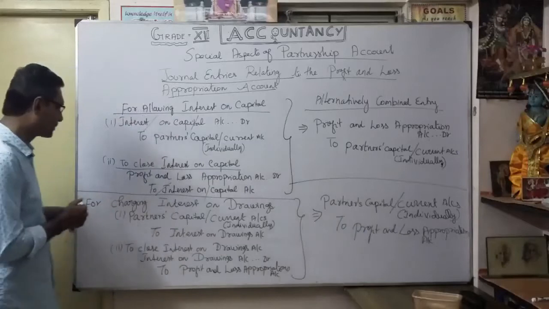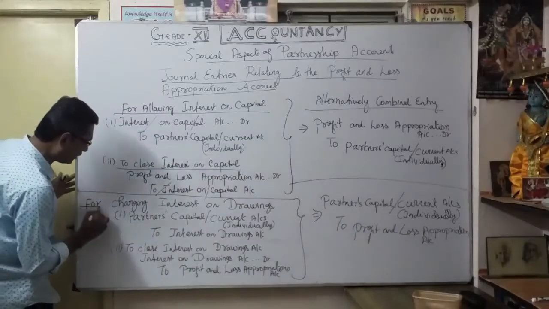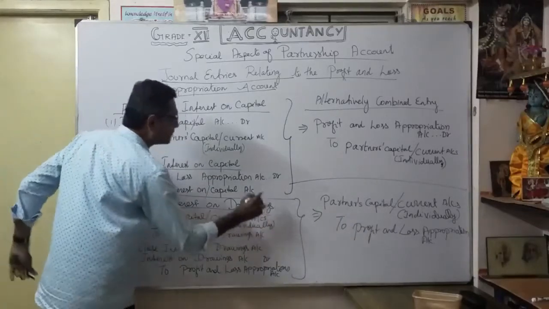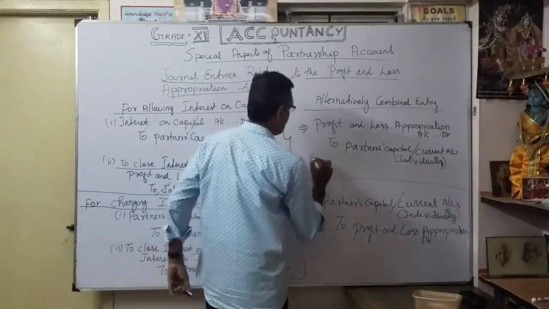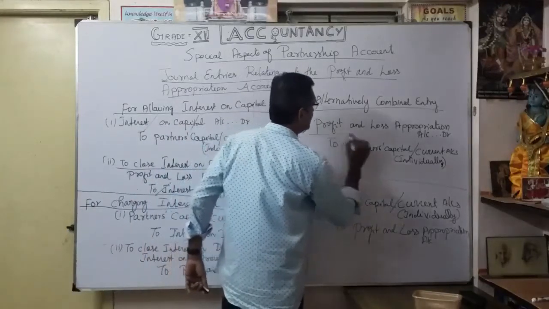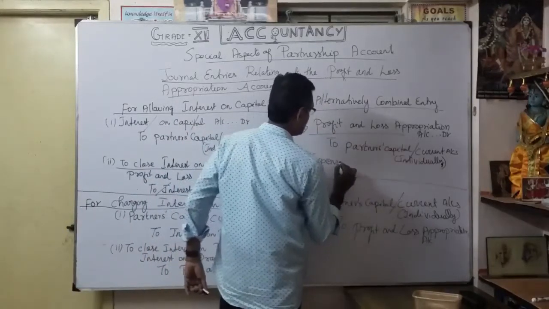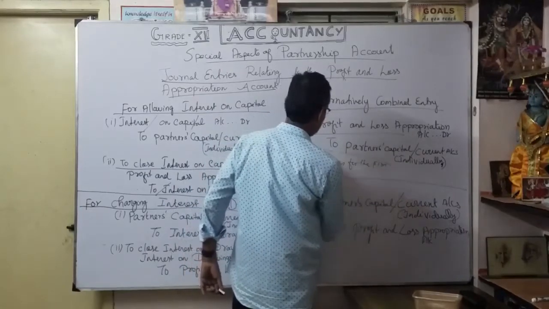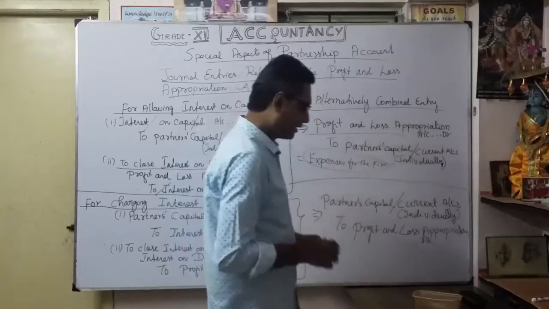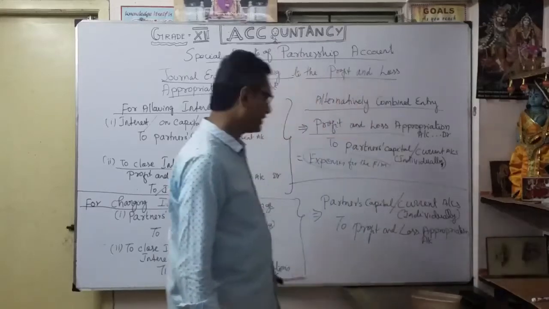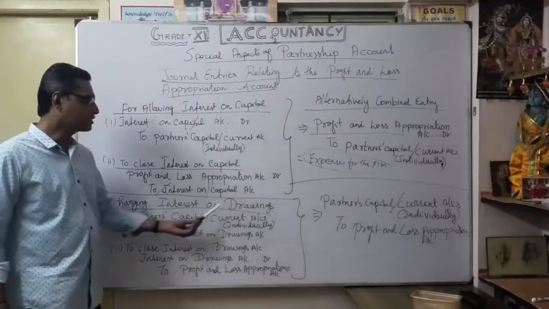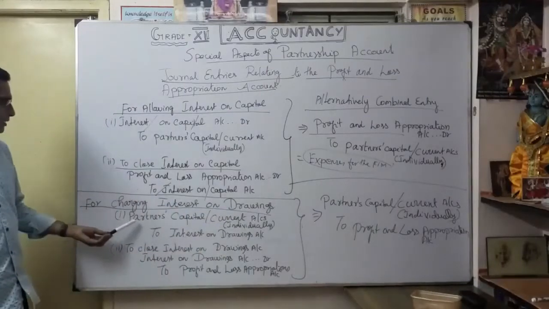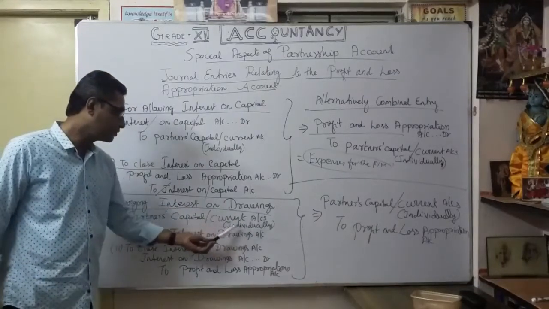Now coming to the charge for interest on drawings. You know already this is an expense, correct? That is what we are going to debit. These are expenses for the firm. That is what you have to keep in your mind. Then the second one, very simple, charging interest on drawings. How? See, partners' capital or current accounts individually.